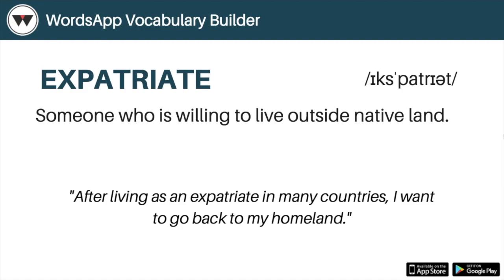So the next word is expatriate. Expatriate means someone who is living outside his or her own native land. So a person living outside their own country is an expatriate. Suppose you crack some good score in your GRE or TOEFL exam and you move to some other country, so you are an expatriate. For example, sample sentence: after living as an expatriate in many countries, I want to go back to my homeland. Here a person is expressing that he has been an expatriate for a long time, has visited multiple countries, and now wants to go back to his native land.